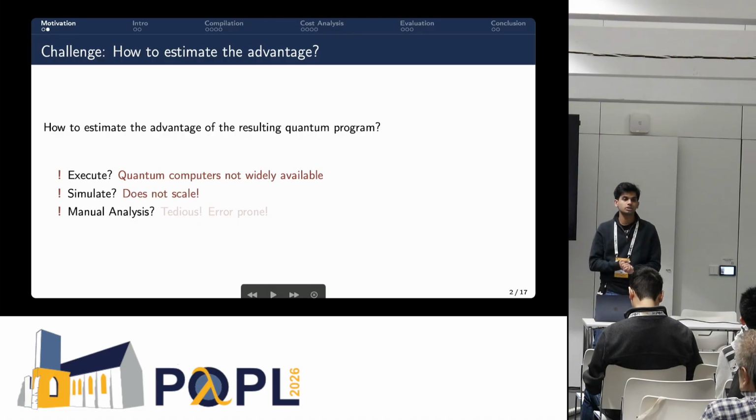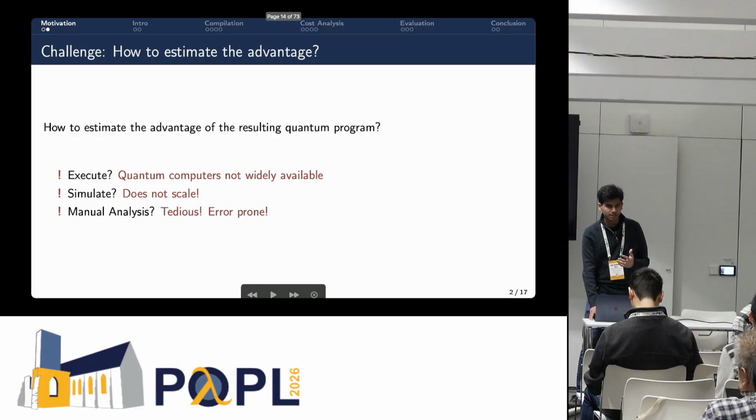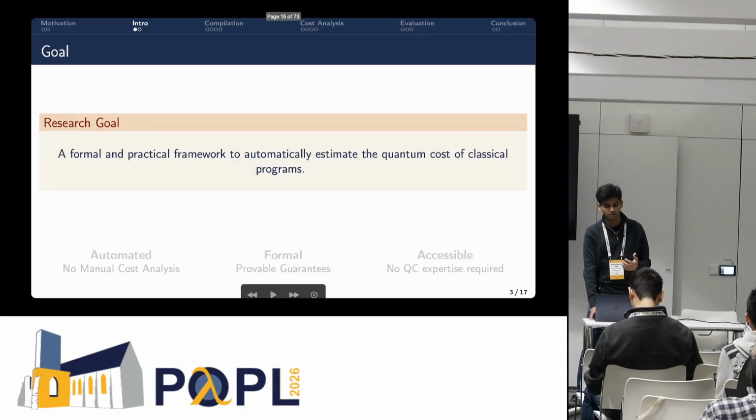We can do manual analysis. A lot of people do this theoretical analysis of the cost. And of course, you have to do a lot of bookkeeping. Then it easily becomes tedious and error prone. So we are trying to find a fine balance between these approaches. We are trying to see if we can get something better.